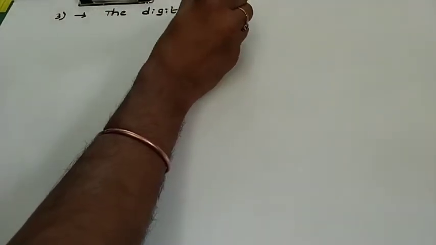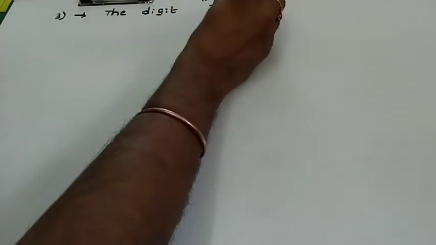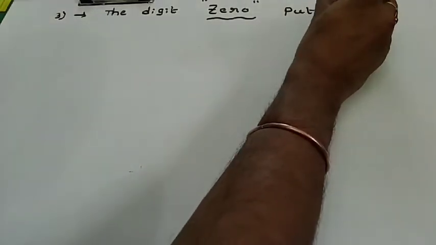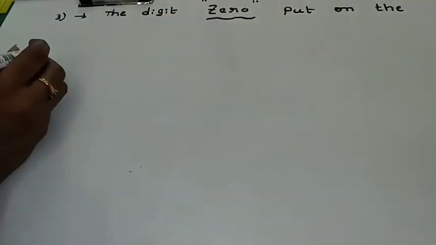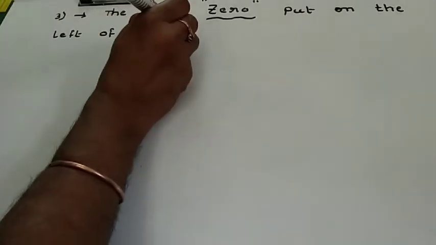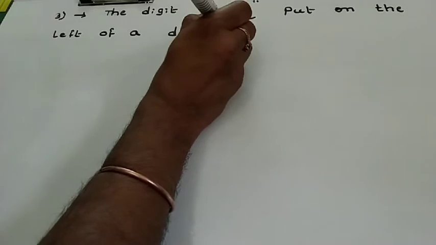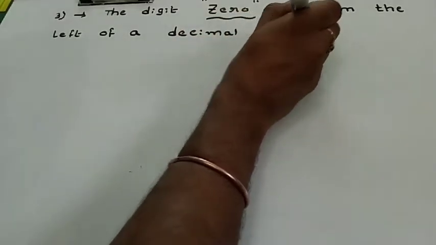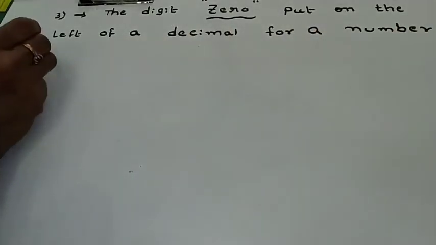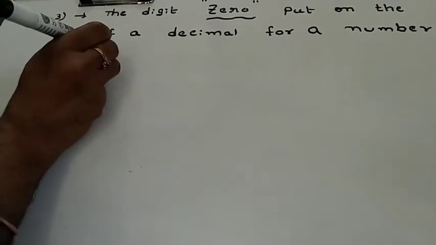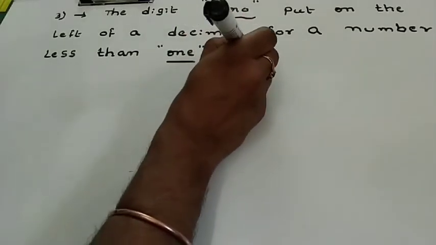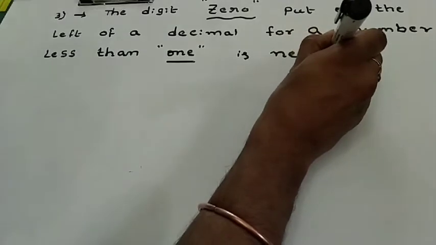The digit 0 put on the left of a decimal, for a number less than 1, is never significant.